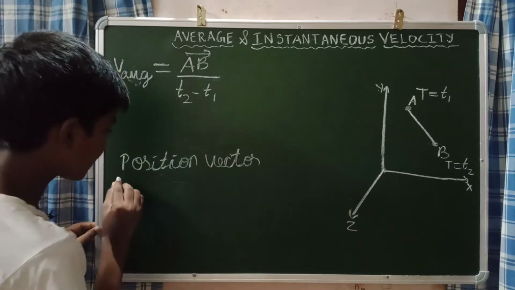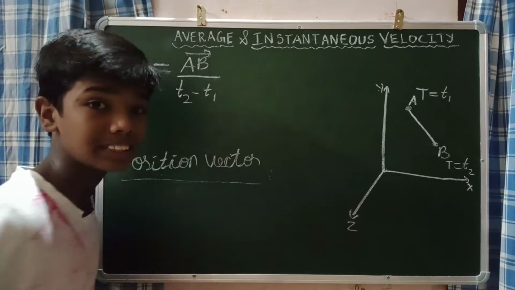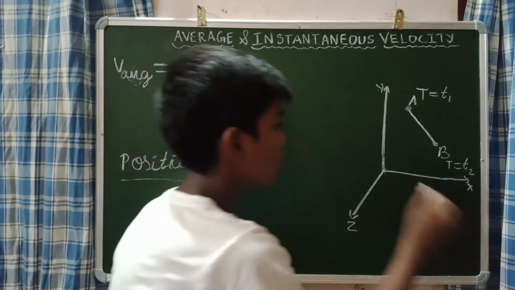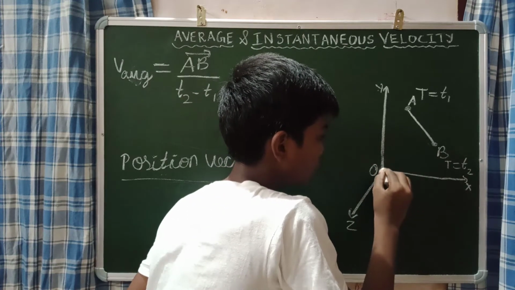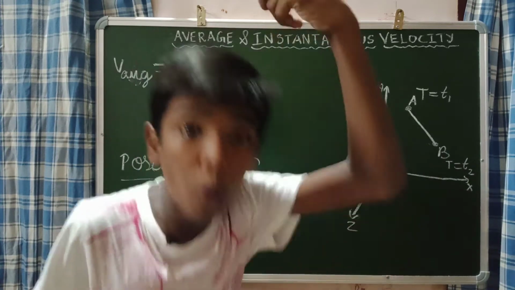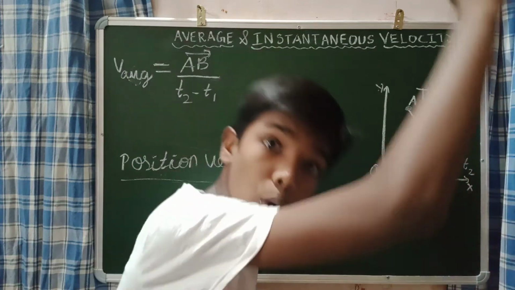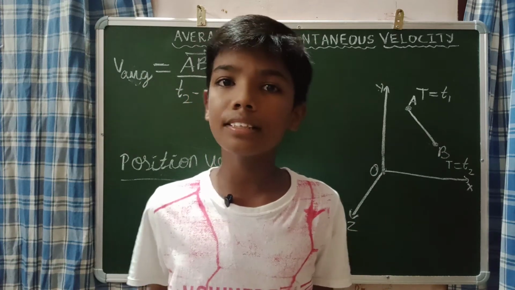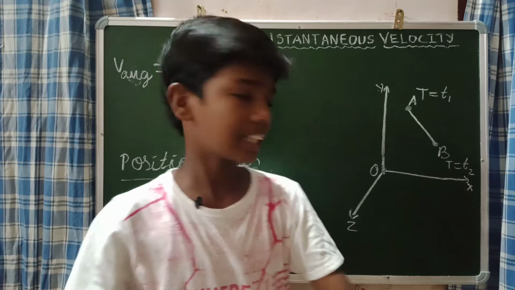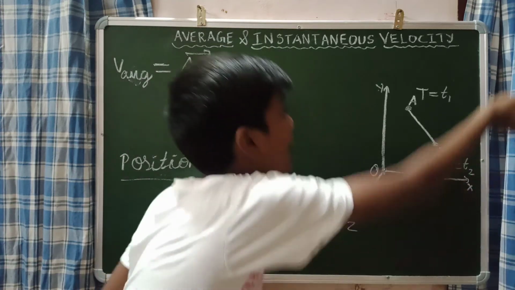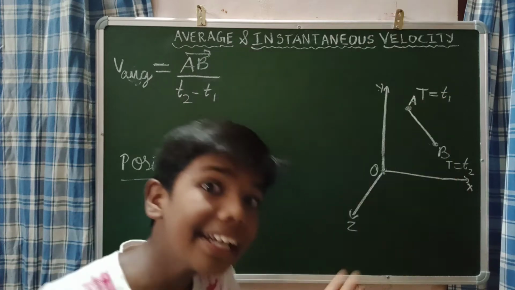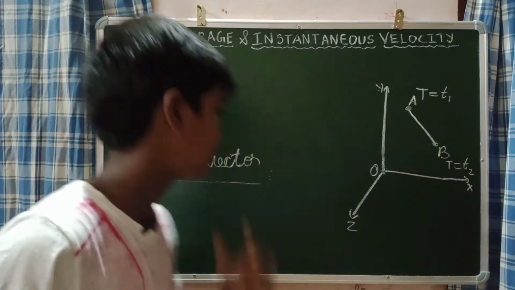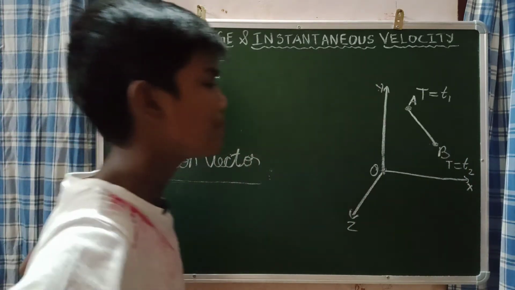Position vector is a very simple thing. This point is the origin. When we join the origin and the position of the particle by a straight line, then it is called a position vector. As simple as that.